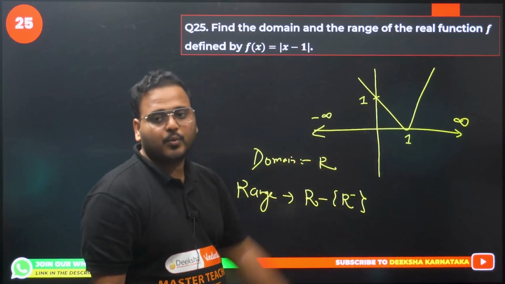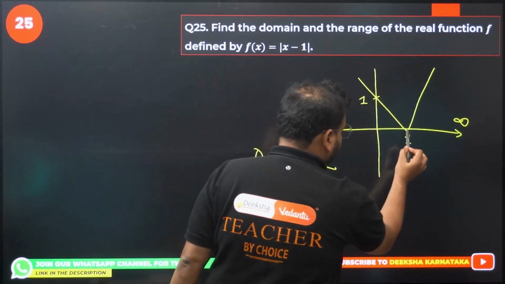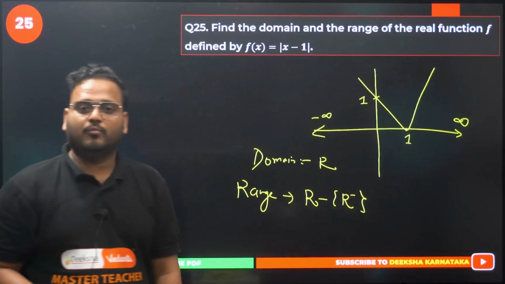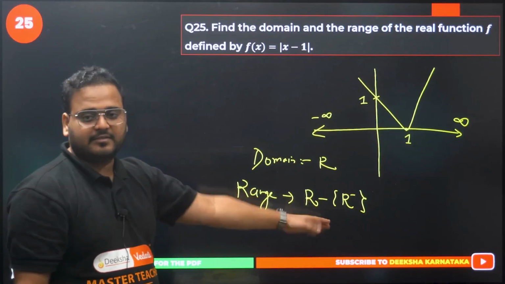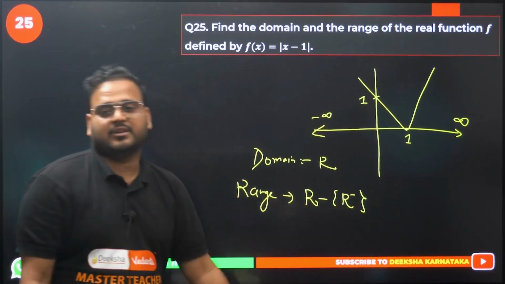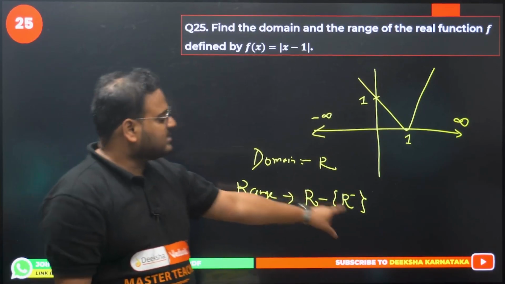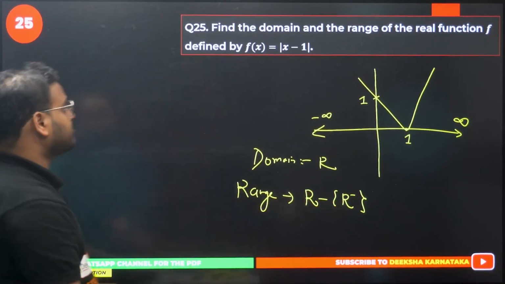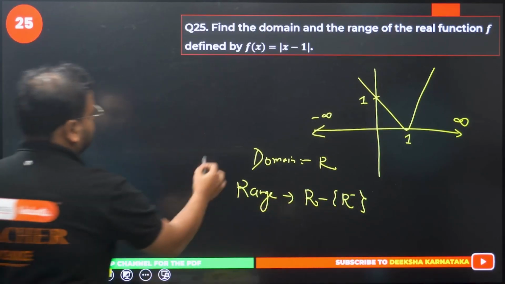Is there a negative value? Looks like it, but it's not. Mod can never be negative, so it can never be negative. From all real remove negative real numbers. Your answer to the 25th one. Done.